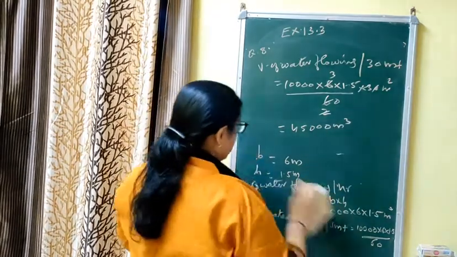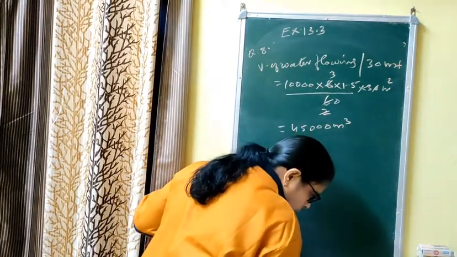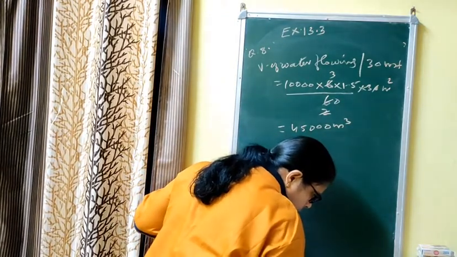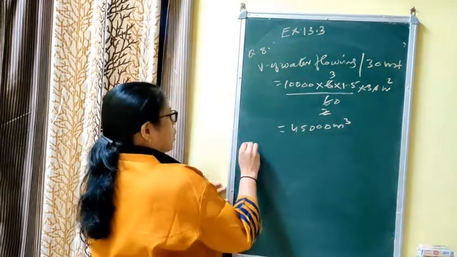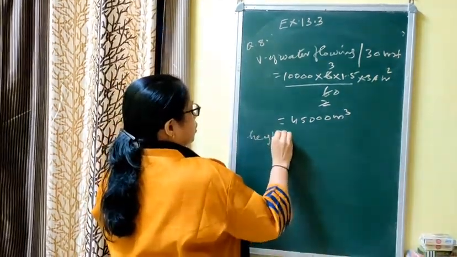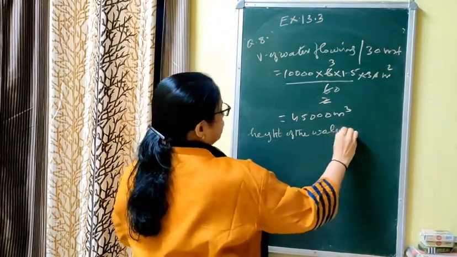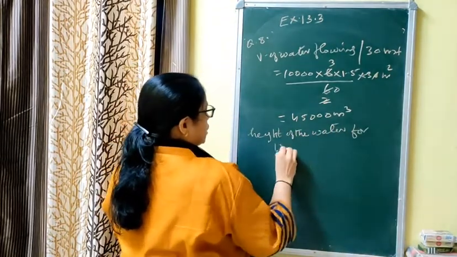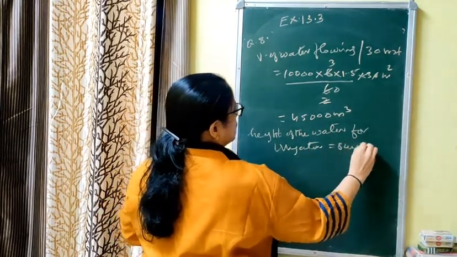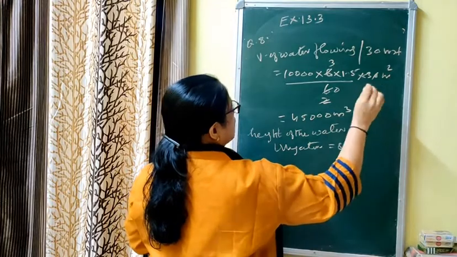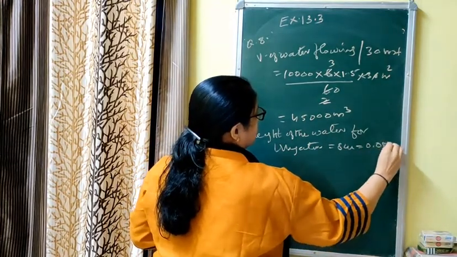Now the height of the water for irrigation is 8 centimeter, that we have to change in meter because we have converted everything in meter, that is 8 by 100, 0.08 meter.